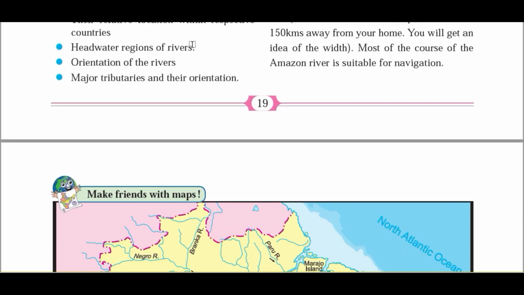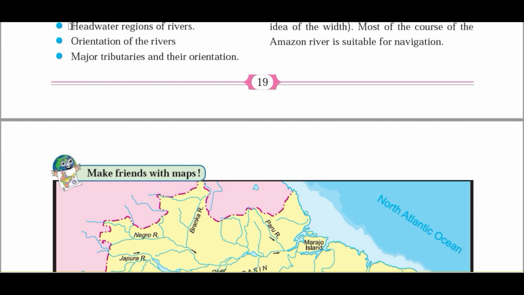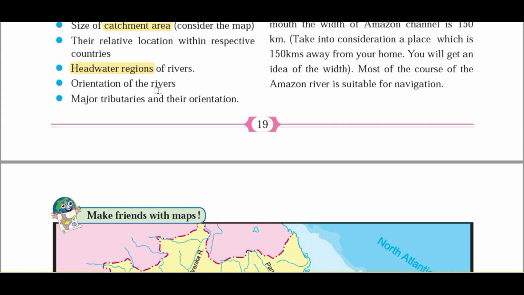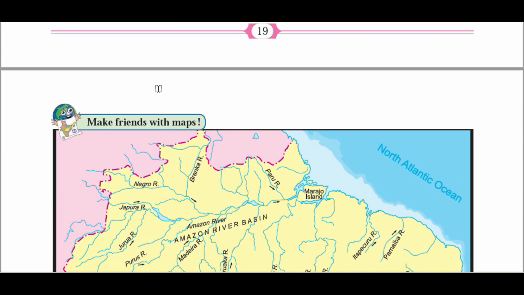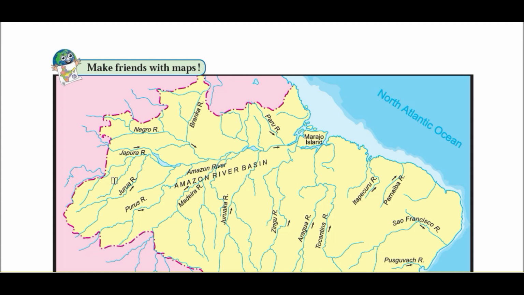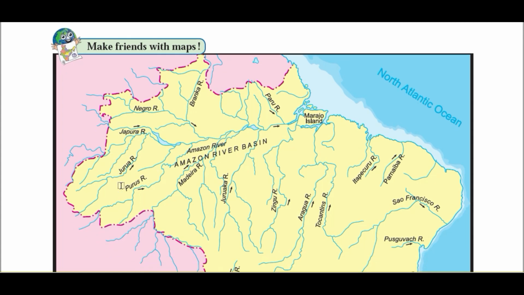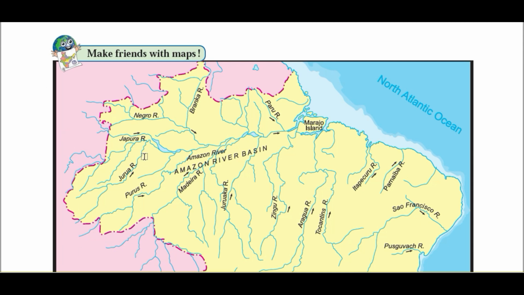Okay, so headwater region of the river. What do you mean by headwater region? Headwater region is nothing but the region from where that particular river originates. If you consider the Ganga, then its headwater region is in the Himalaya near Gangotri glacier. If you consider the Amazon river basin, its headwater region is in Peru. Peru is a country which shares a border with Brazil, and its headwater region lies in the eastern slope of the Andes mountain. Here the Andes mountains are there.